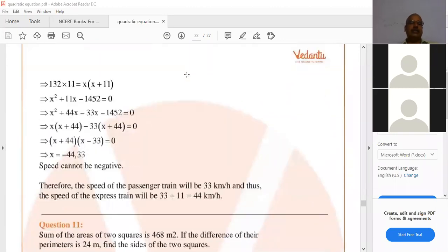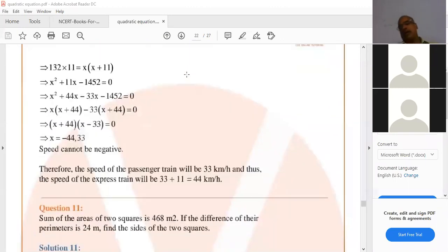The last sum in this exercise, this sum has also been given many times in the examination, so it is an important question from the examination point of view. Areas and perimeter sums relate to quadratic equations, but actually they are related to mensuration. Questions related to both chapters are compulsory and important, so keep that in mind. This is related to mensuration, and here we are applying quadratic equations. That's why these model sums are important, because you need an idea of both chapters. Then only you can do this sum. That's why they ask these questions.